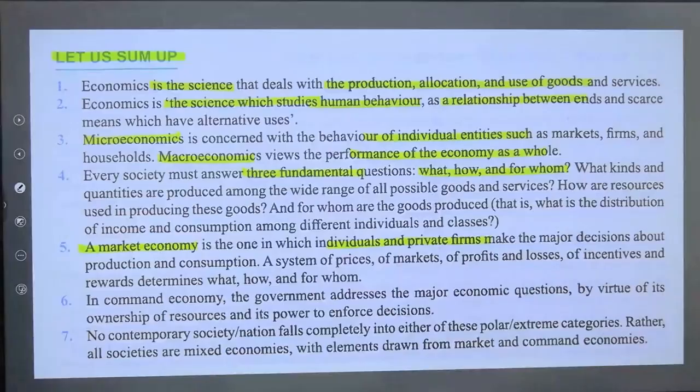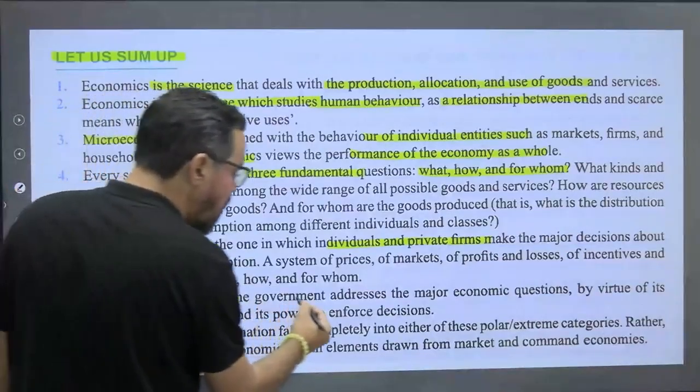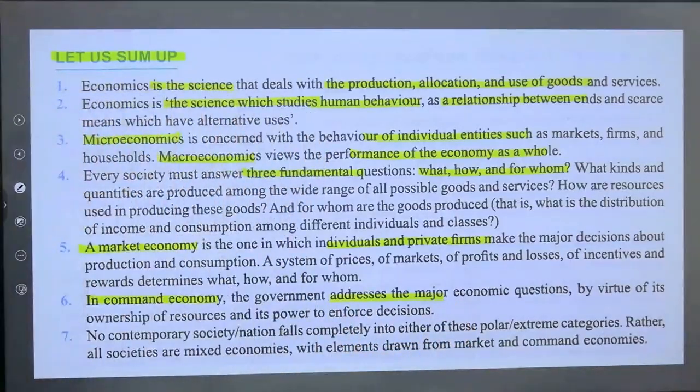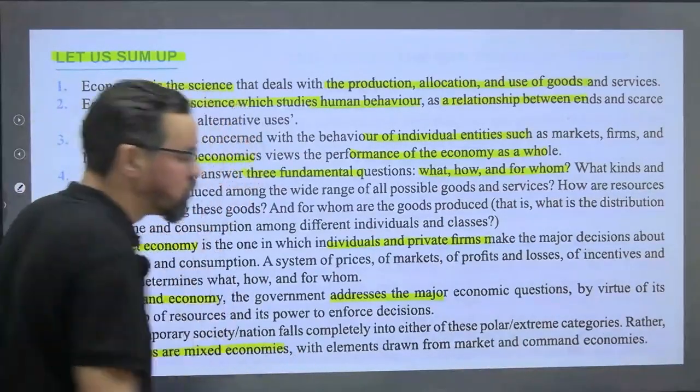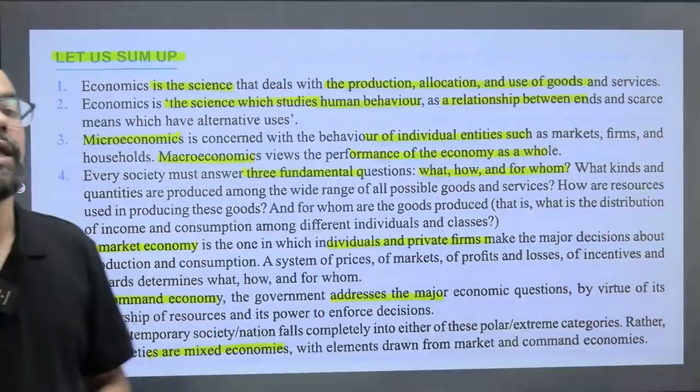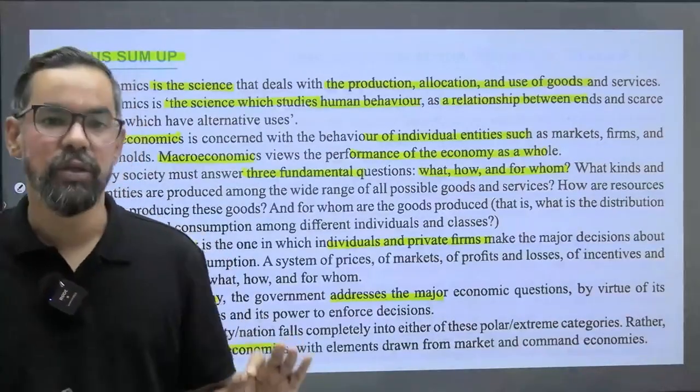In a command economy, the government addresses the major economic questions, and no contemporary society or nation falls completely into either polar or extreme category, like command or market economy. So all societies have a mixed structure, or most of the economies in the world nowadays have a mixed structure itself, right?